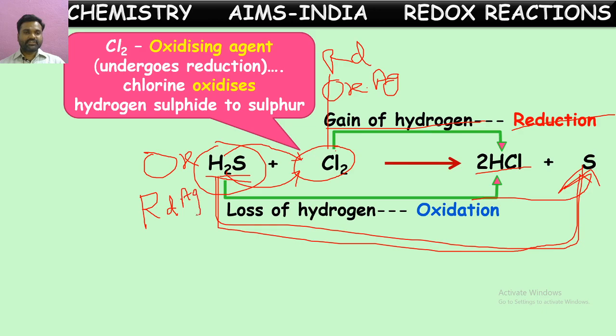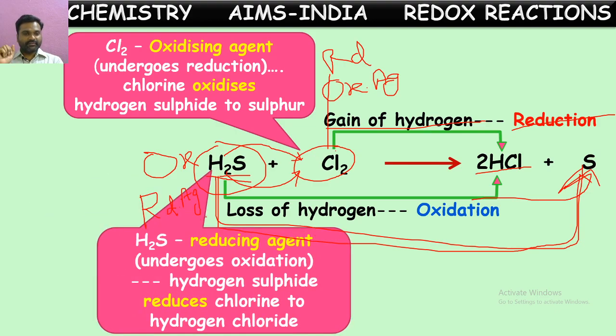The substance which is getting oxidation is reducing agent. The substance which is getting reduction is oxidizing agent. So in this way, both the reaction undergoing and its nature, both will be quite opposite. The substance which is getting oxidation is acting as reducing agent and vice versa. So if we say about hydrogen sulfide, it is reducing agent and it is undergoing oxidation. This is about oxidation reduction reactions in terms of hydrogens.